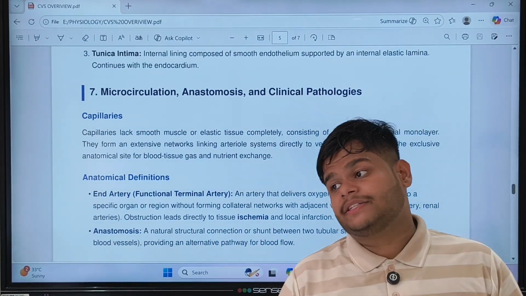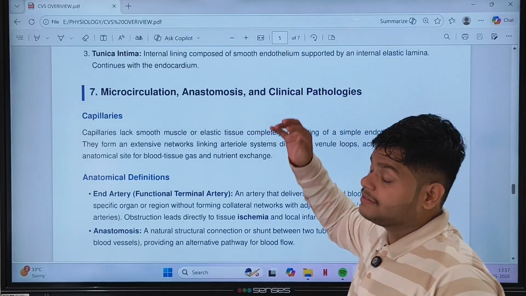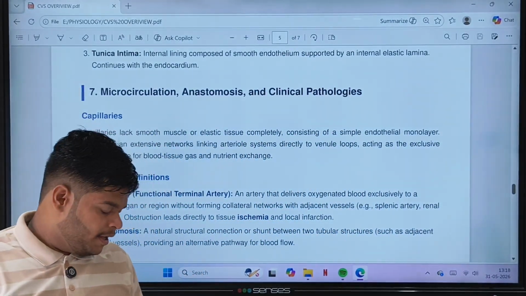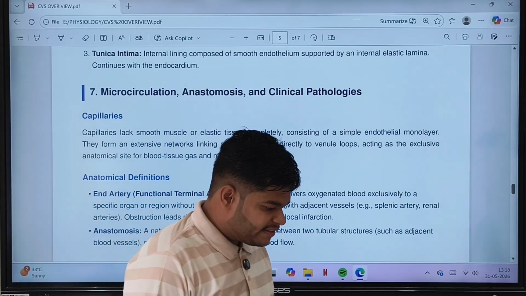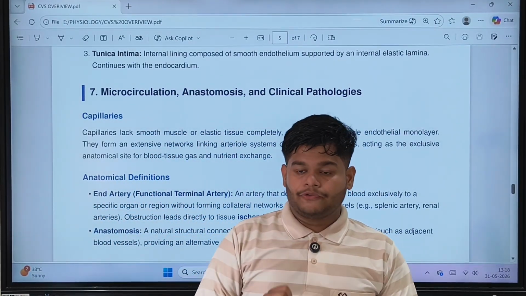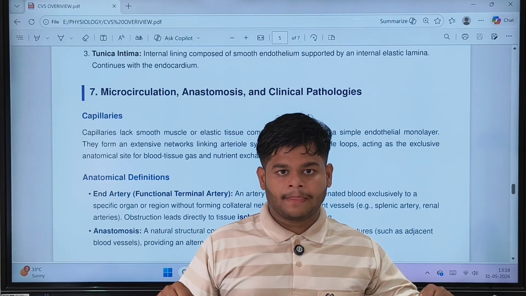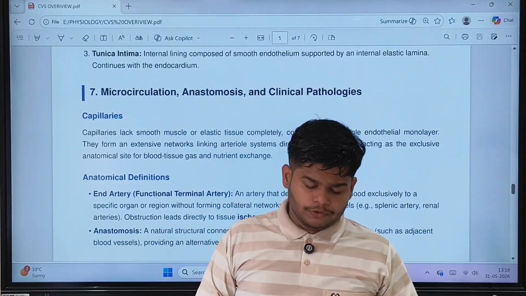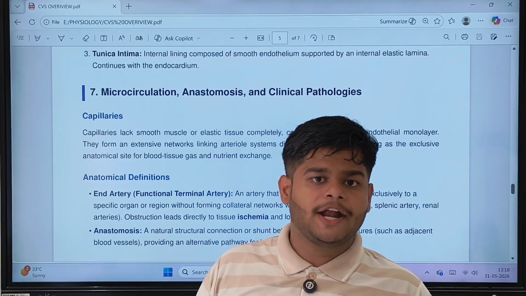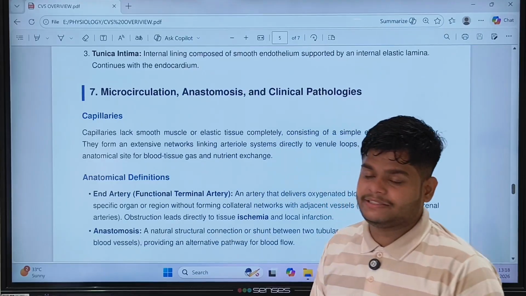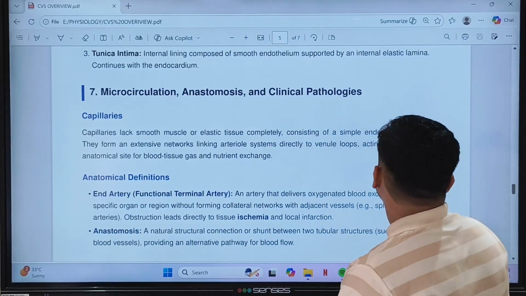And then why is elasticity needed for blood vessels like arteries and veins? The reason is elasticity increases the distensibility of the blood vessels. So if we stretch them during some circumstances, there will be more blood flow. To cope with that blood flow and not cause any injury to our body, they have the property of elasticity. Okay.